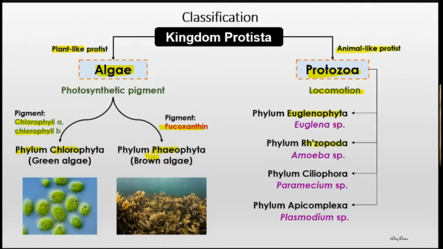Second is Rhizopoda. The example is Amoeba. The third one is Ciliophora. The example is Paramecium. The last one is Apicomplexa. Example is Plasmodium. So these are the 4 phyla of protozoa based on the way how they move.